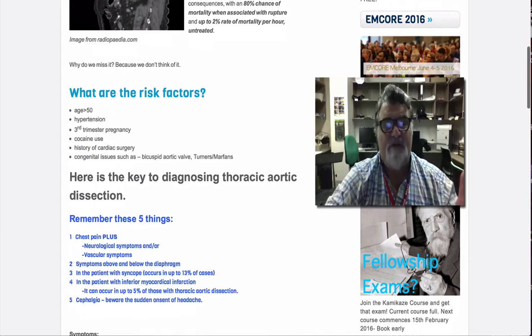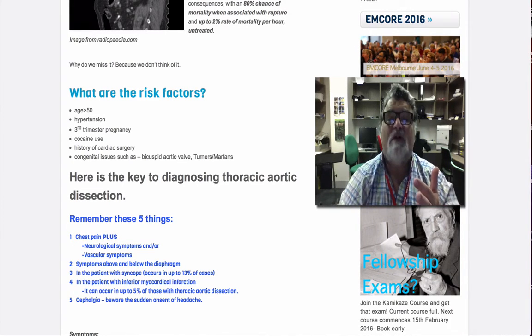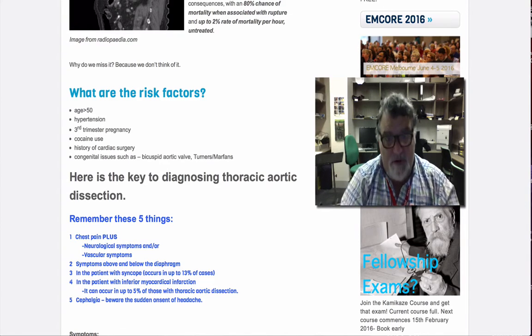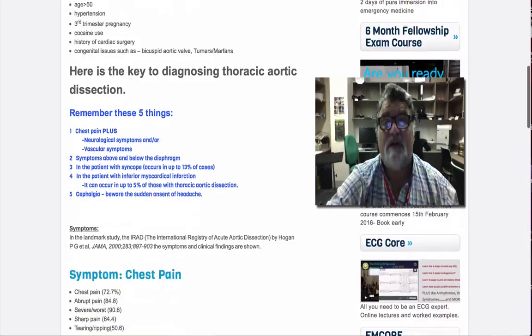The 5 things, you need to go back and review those again: 1, chest pain plus neurology, or chest pain plus vascular symptoms. 2, symptoms above and below the diaphragm. 3, the patient with syncope. 4, the patient with inferior infarct. And 5, the patient with sudden onset of headache.